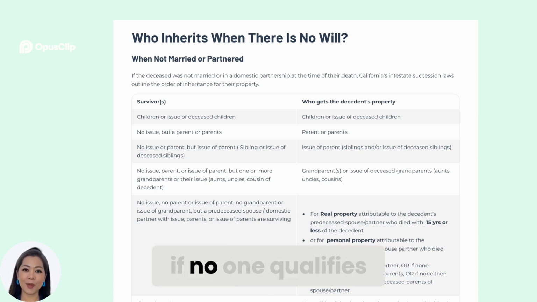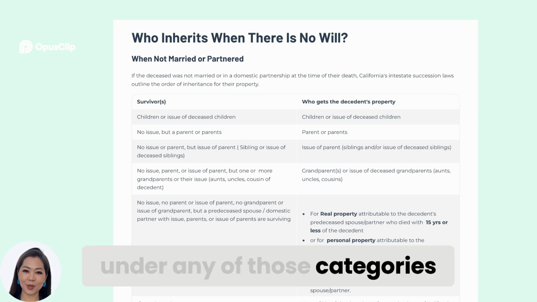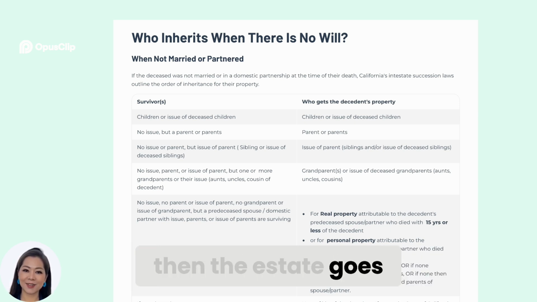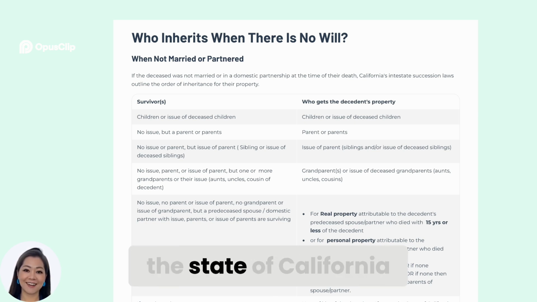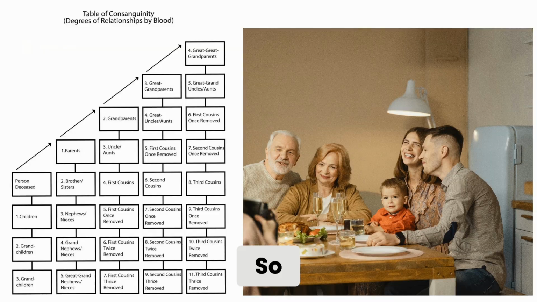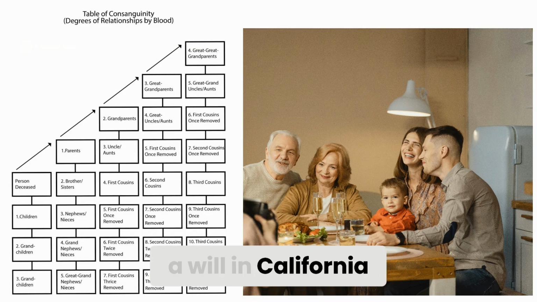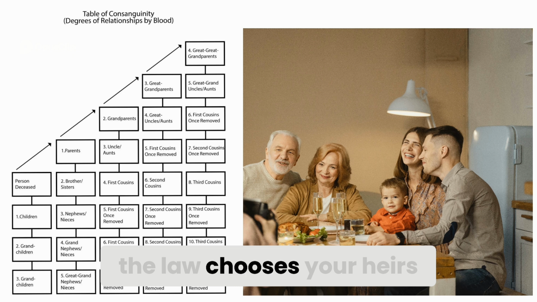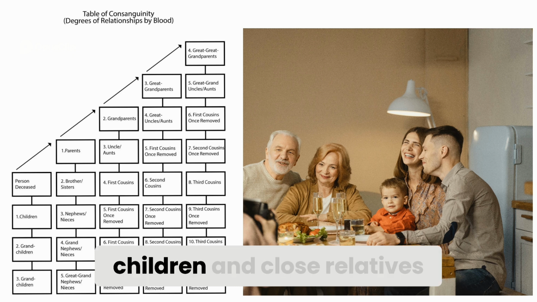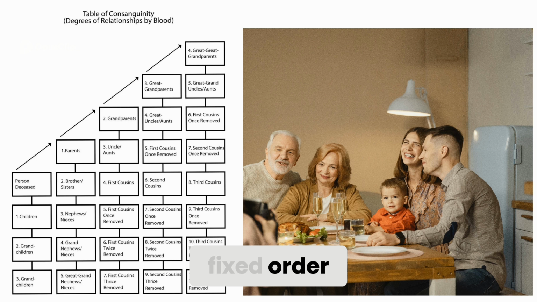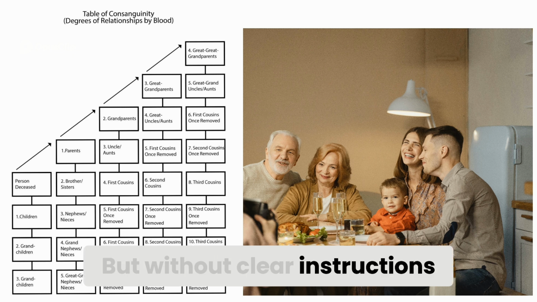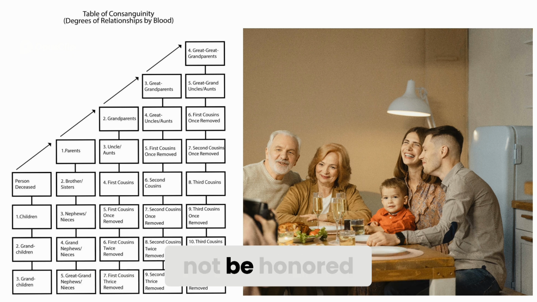Sixth, if no one qualifies under any of those categories, then the estate goes to the next of kin. And if there's truly no next of kin, the estate goes to the state of California. So, what's the takeaway? If you die without a will in California, the law chooses your heirs. Spouses, children, and close relatives inherit based on a fixed order. But without clear instructions, your true wishes may not be honored.